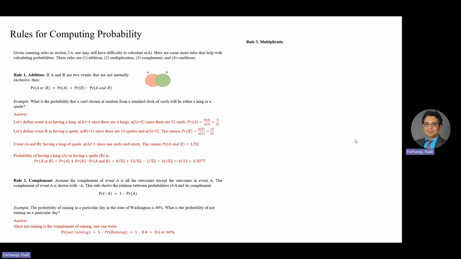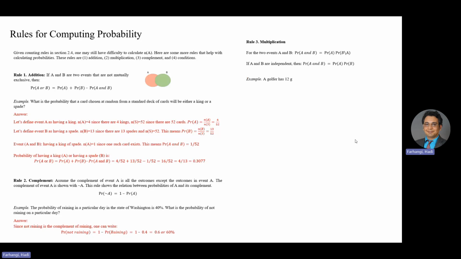Rule number 3, multiplication rule for probabilities. For the two events A and B, probability of A and B is equal to probability of A times probability of B given A. If A and B are independent, then probability of A and B is equal to probability of A times probability of B.